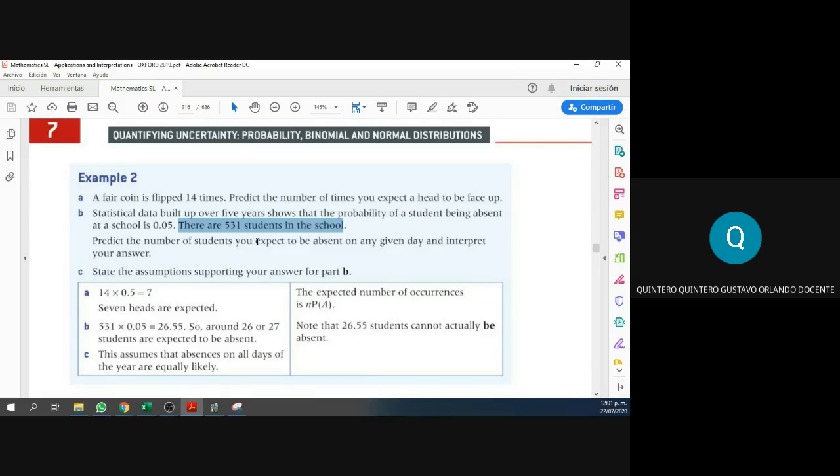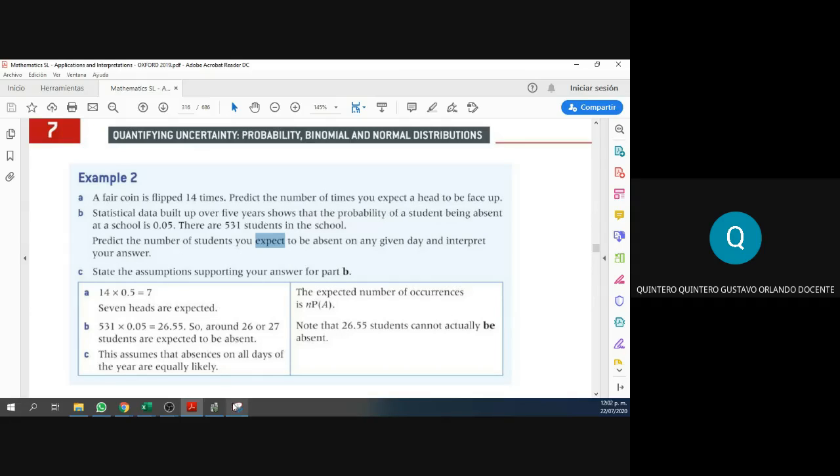So it's not a big school, right? We have around 2,000 students in our school, right? So this school is not that big. Now let's jump into the question. Predict the number of students you expect to be absent.